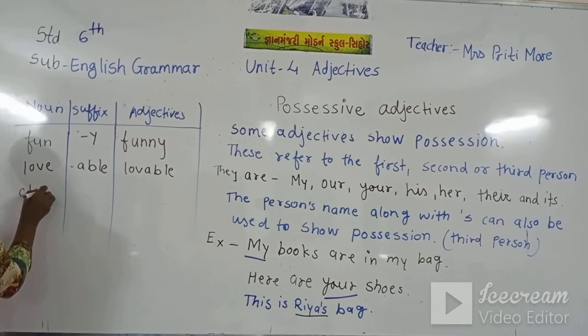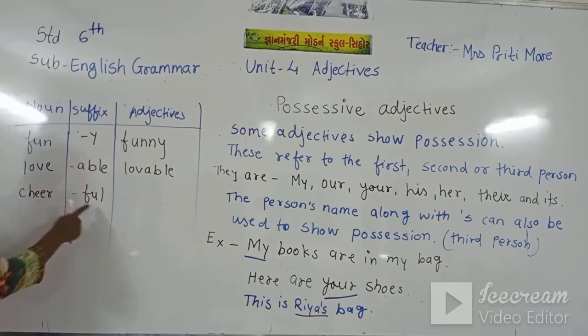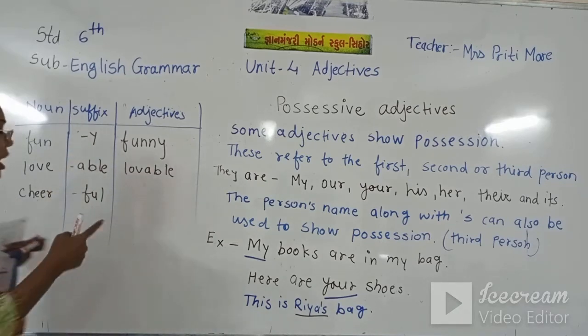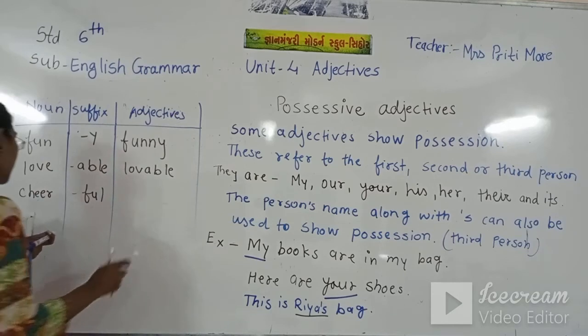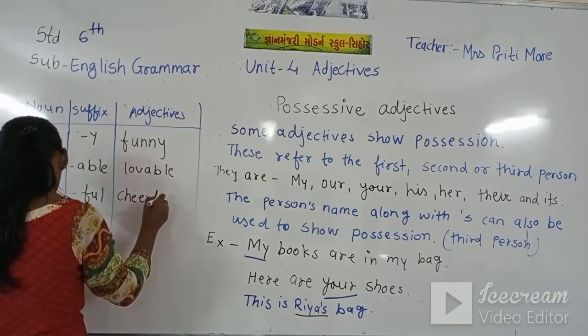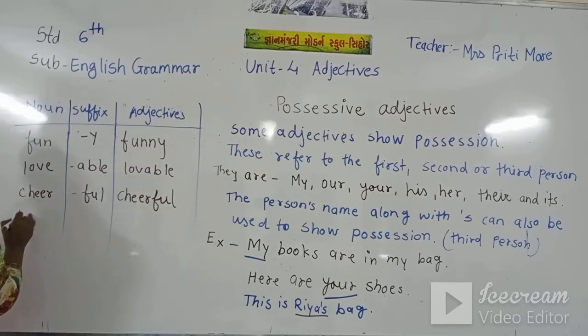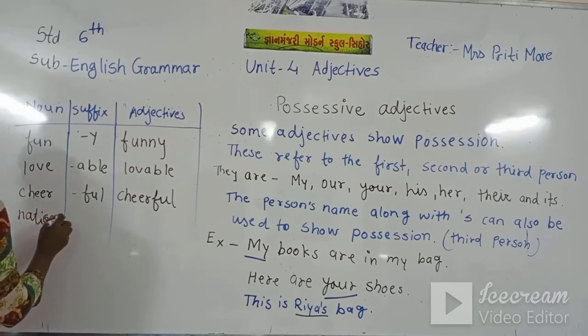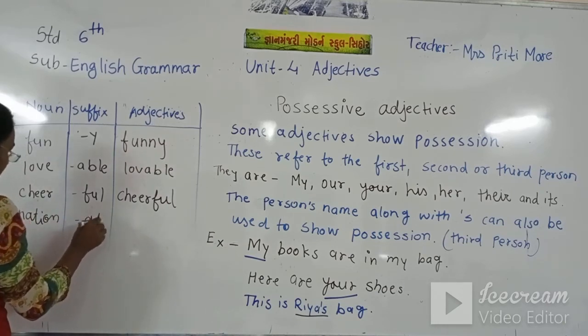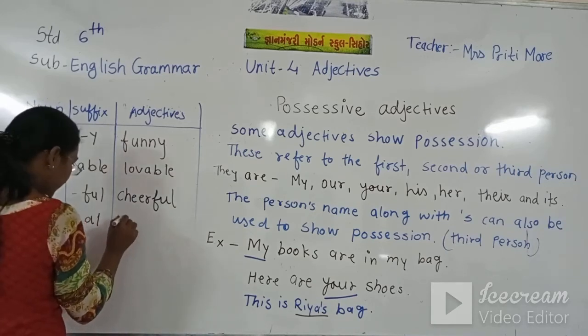Now cheer plus full, these are the suffixes which we are adding after the noun. Cheerful. Now nation plus al, national.